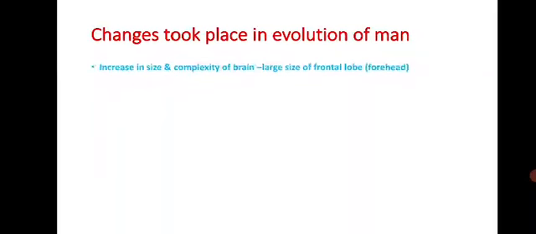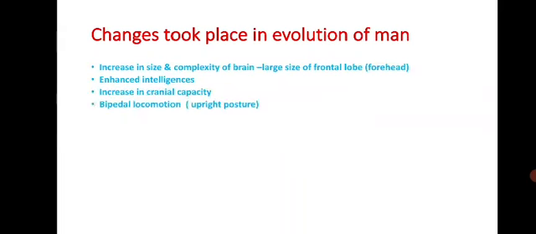The changes that took place in the evolution of man are an increase in the size and complexity of the brain, large frontal lobes, that is the forehead, enhanced intelligence, an increase in cranial capacity, bipedal locomotion, that is upright posture, and stereoscopic vision, that is to move around safely on land.